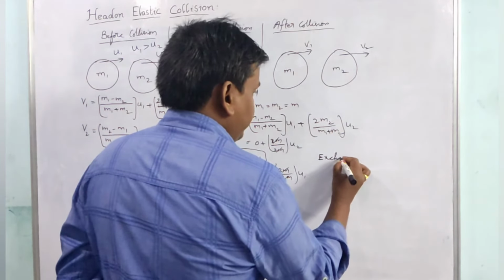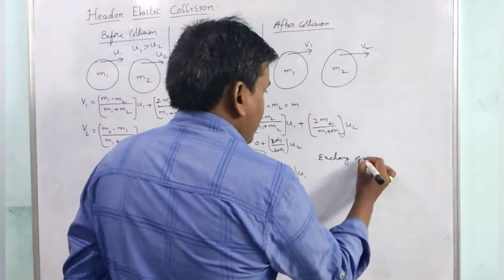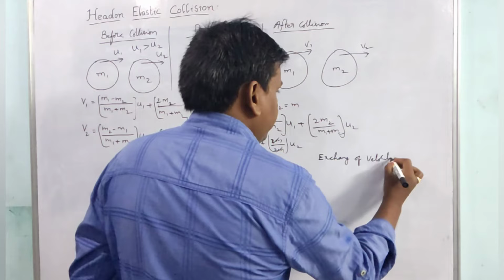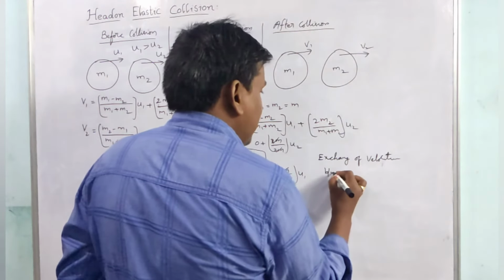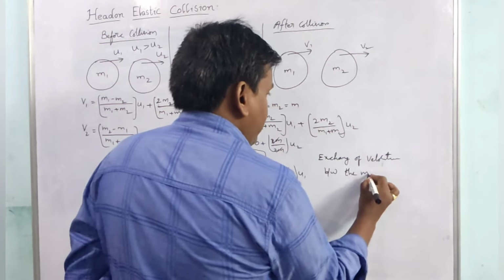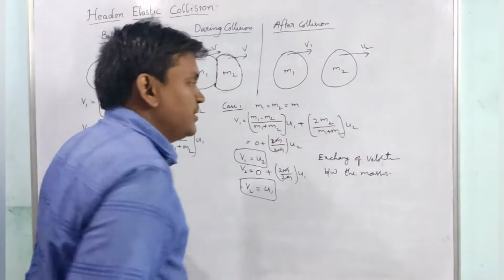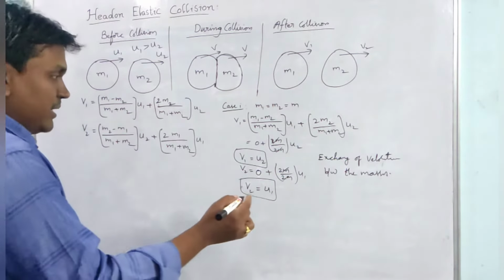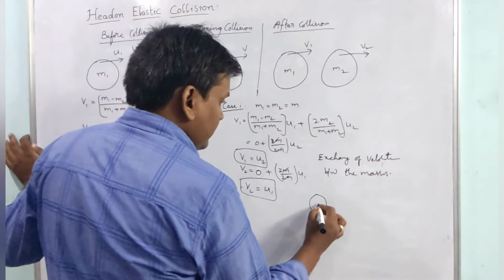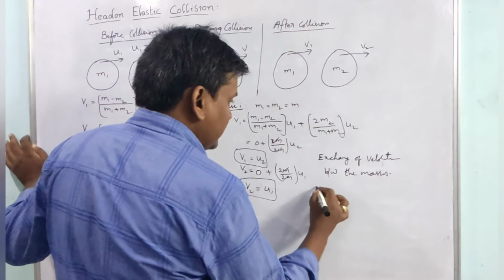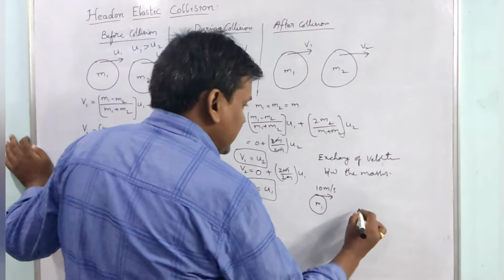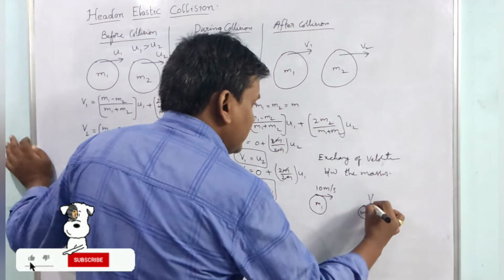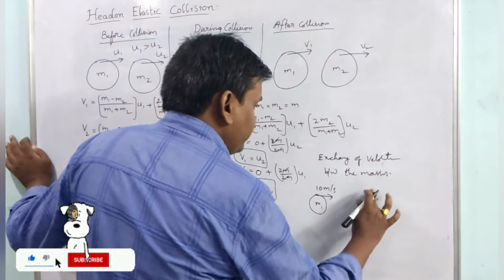There will be an exchange of velocities between the masses. That means, for example, you consider a situation: if mass m1 is moving with 10 meter per second and mass m2 is moving with 1 meter per second,